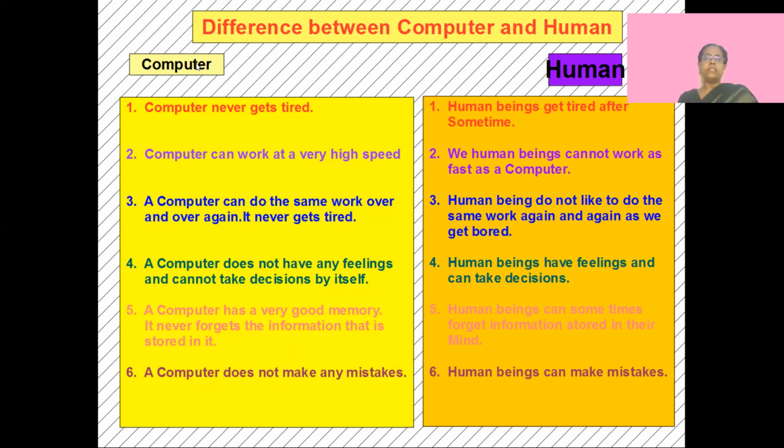So you learn the differences between computer and human. Computer doesn't get tired, human gets tired. Computer has high speed, human can't work that fast. Computer does the same work over and over again, but we get tired and bored if we do the same thing again and again. Computer does not have feelings, it cannot make its own decision. But human beings have feelings. Teacher shouts at you, you feel bad, that is feeling, and you can make a decision that you would do your homework. A computer has very good memory, but human beings tend to forget sometimes. Computer does not make mistakes, but a human can make mistakes. This is the difference between a computer and a human being.